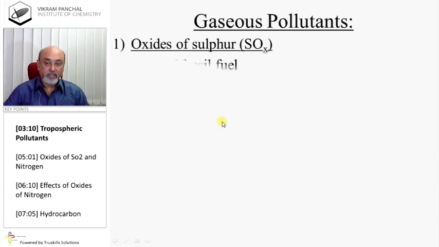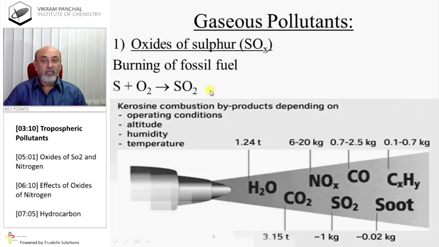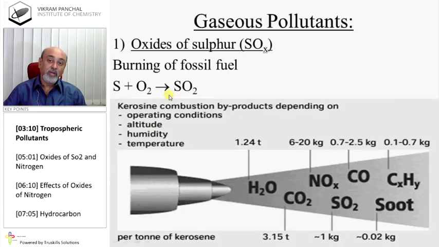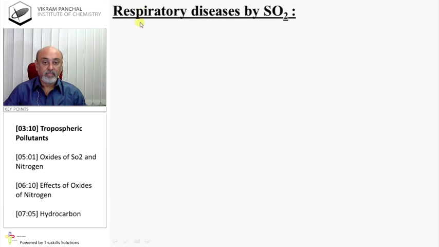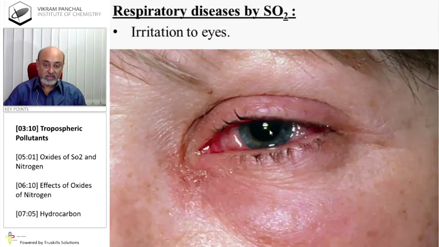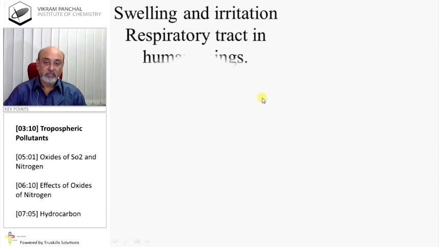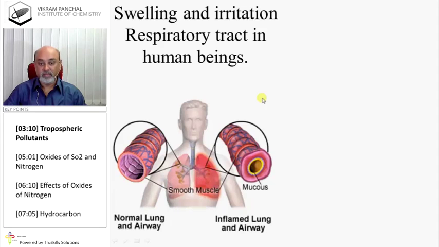Oxides of sulfur. Burning of fossil fuel produces sulfur oxides. Kerosene, on burning, produces H2O, CO2, nitrogen oxide, sulfur dioxide, carbon monoxide, hydrocarbons, and soot. Respiratory diseases caused by SO2: first is irritation of eyes. Swelling and irritation of the respiratory tract in human beings.